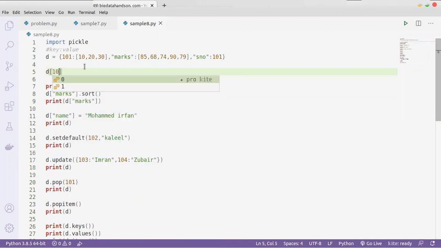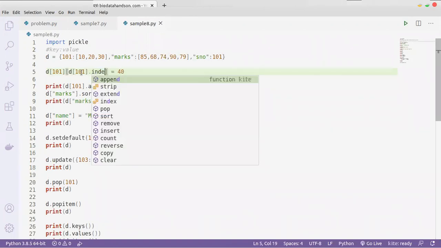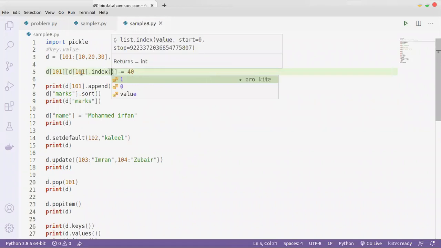Okay, d of 101 is a list, then the index for this value is 1, equal to 40. This is how you can update the value. If you don't know the index of this value, what you can do is d of 101 dot index of 20.